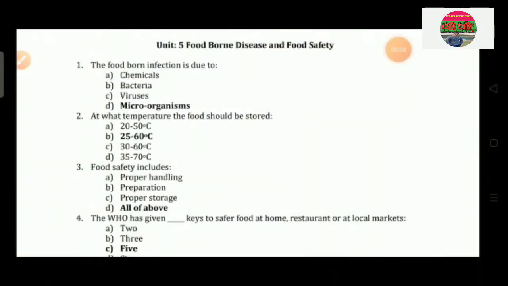Today I am going to continue with the 5000 MCQ series of the CHO examination. Actually, these questions are also helpful for sanitary inspector examinations. So let's begin with unit 5, that is foodborne disease and food safety.